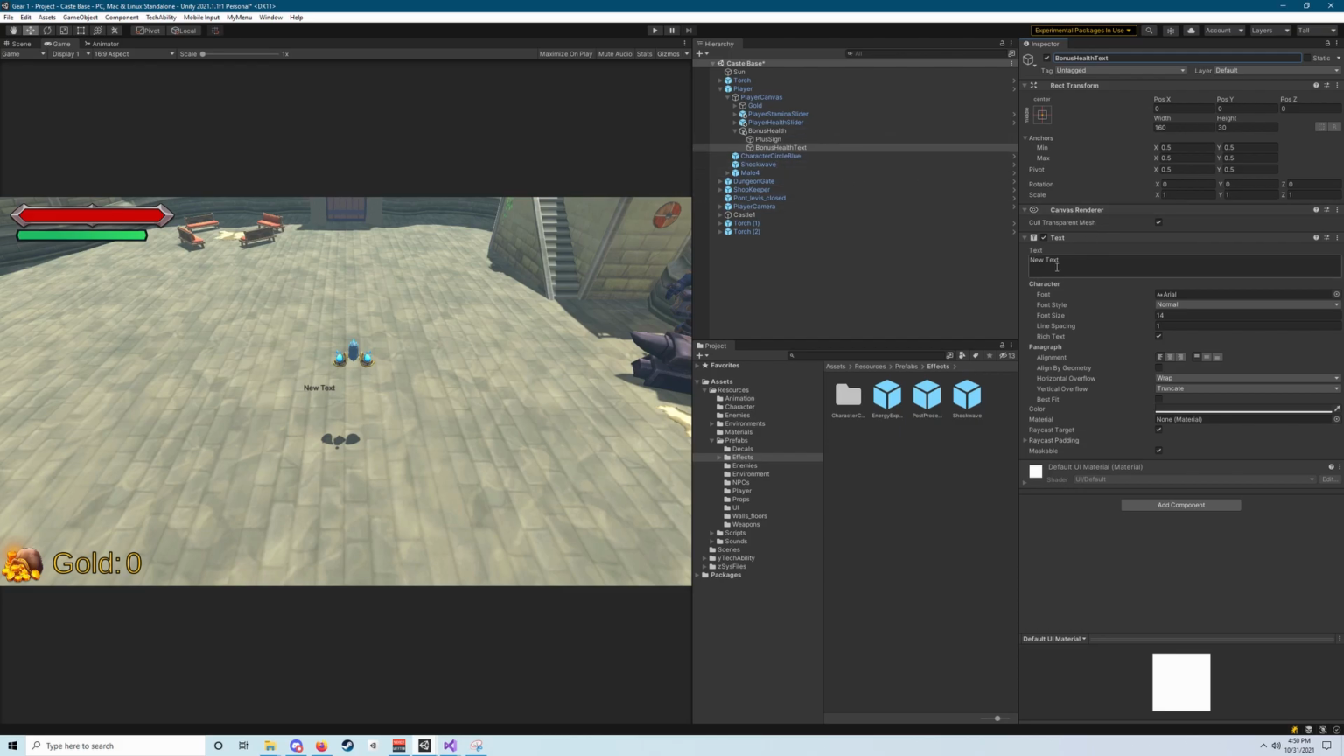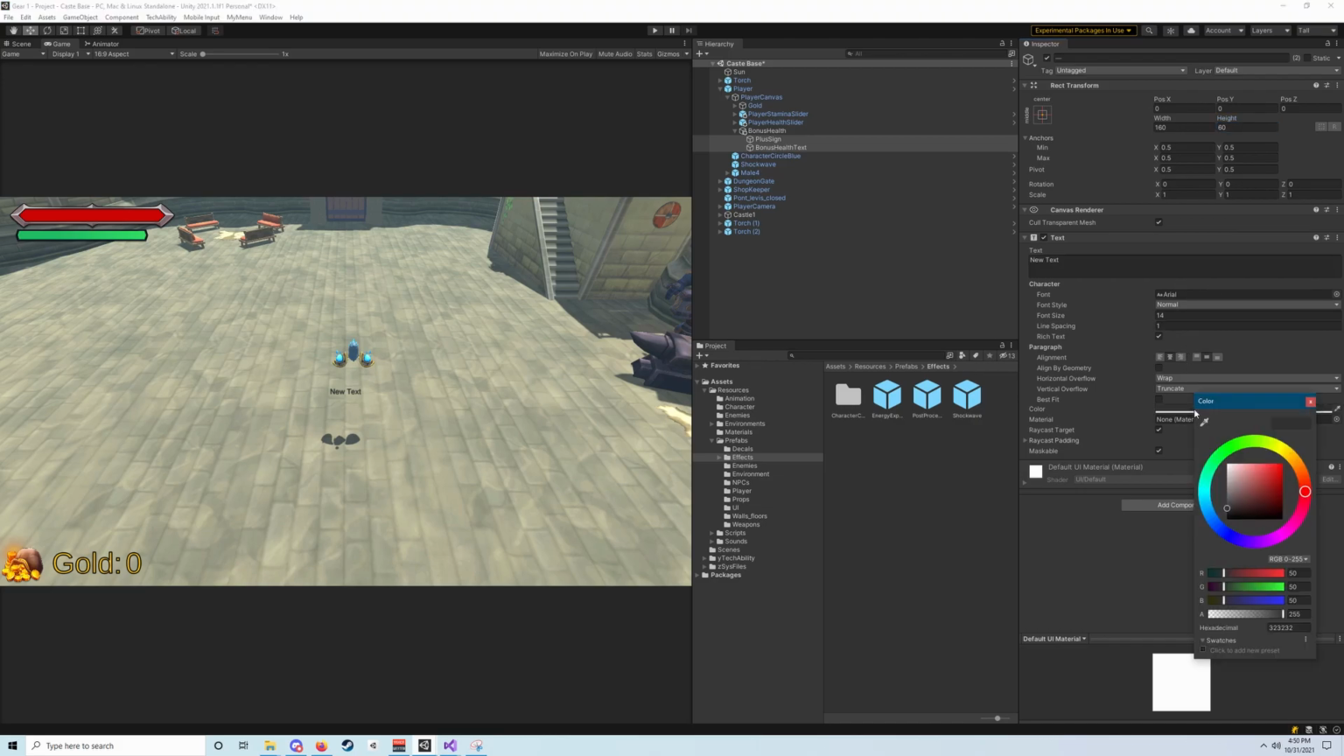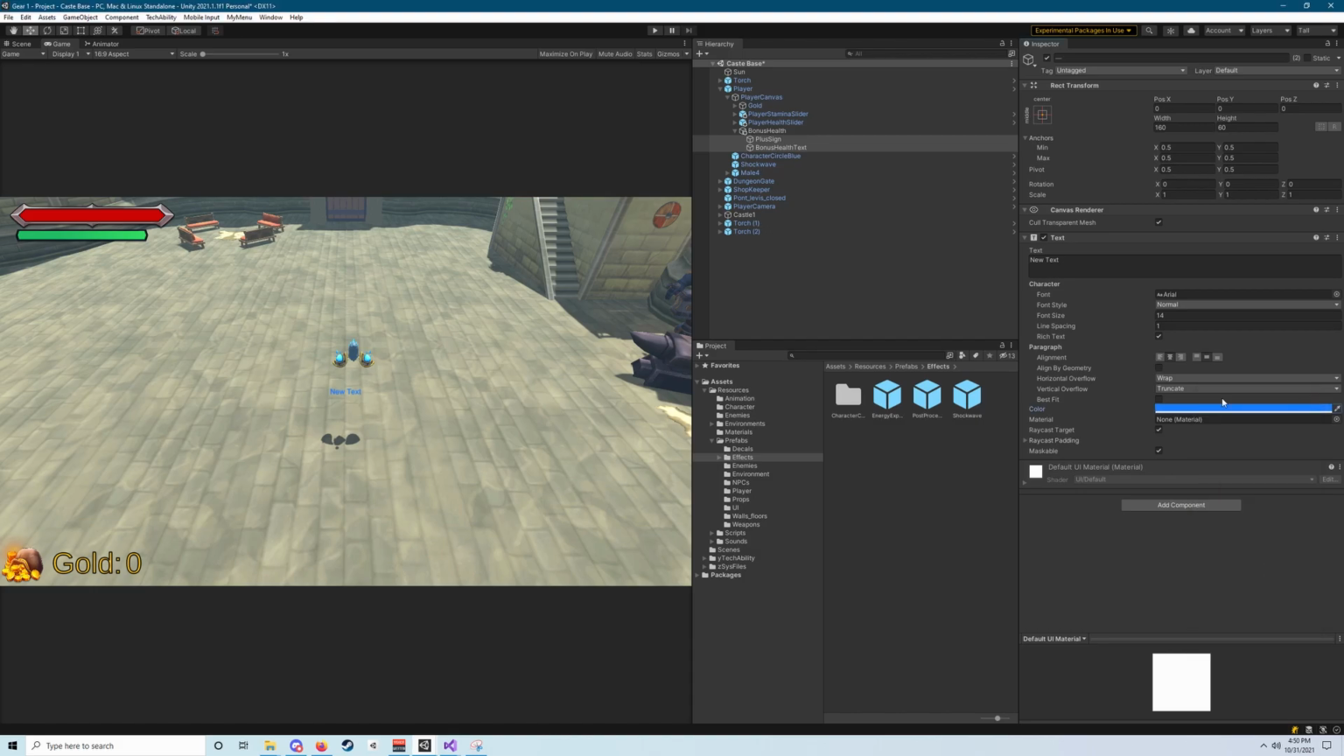And then what we're going to do is select both of them by holding Control and clicking each one. We're going to go to our text component over here on the right. We're going to center everything. We're going to give them a height of 60 in the rect transform section. We're going to set their color to a nice light blue. And then we're going to increase their font size to something like 38.